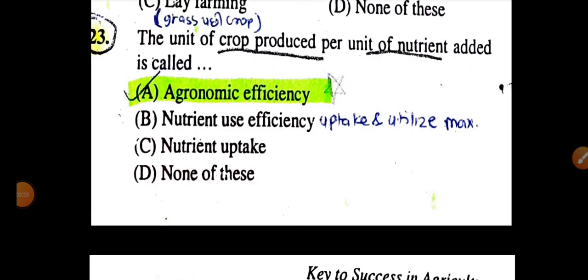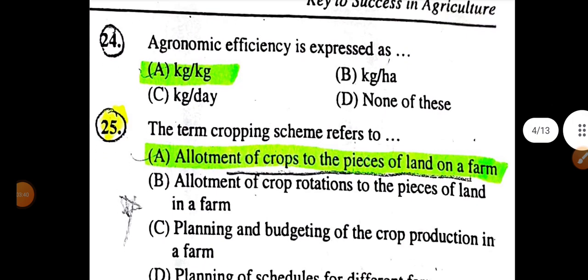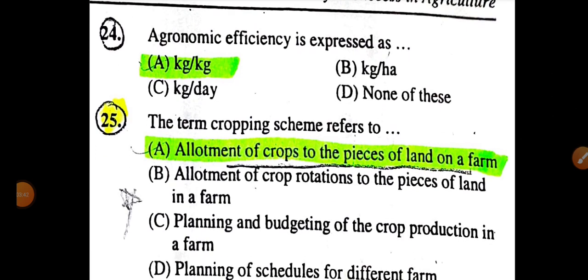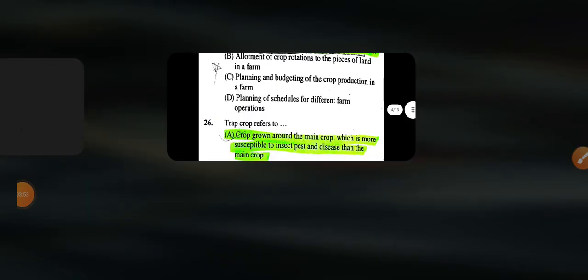The unit of crop produce per unit nutrient added, it is called agronomic efficiency, while nutrient use efficiency is the uptake and utilize maximum nutrient to the root zone. Agronomic efficiency expressed as kg per kg. The term cropping scheme is referred to allotment of crop to the piece of land on farm. Trap crop.